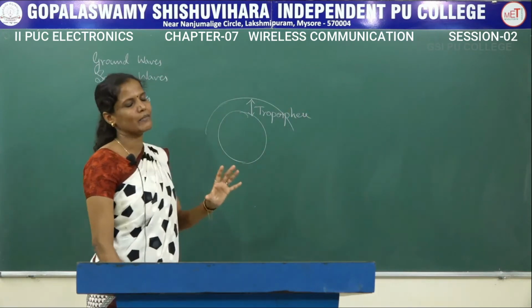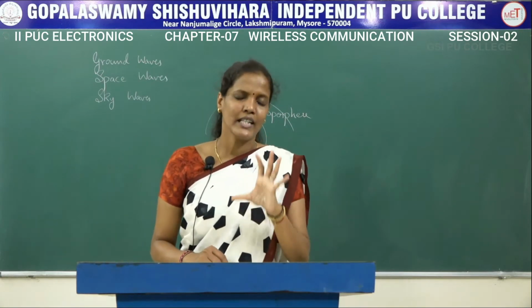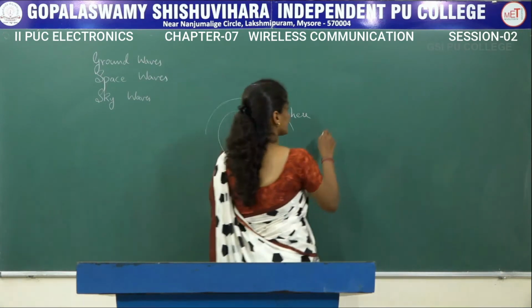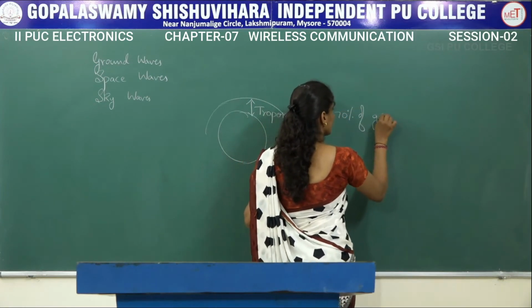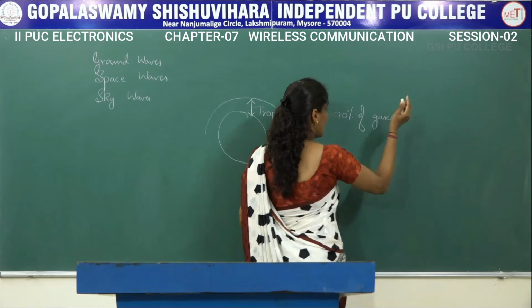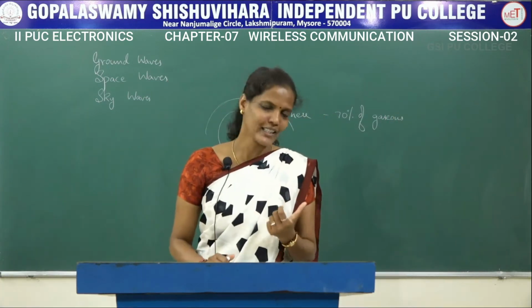Troposphere is nothing but a layer which lies just above the earth, which contains 70% of the gaseous matter, and moisture, wind, as well as dust particles.